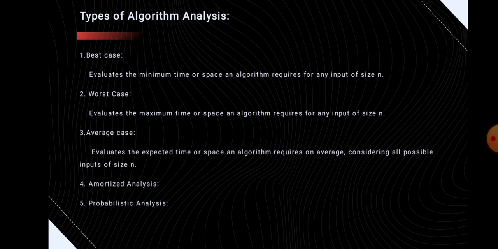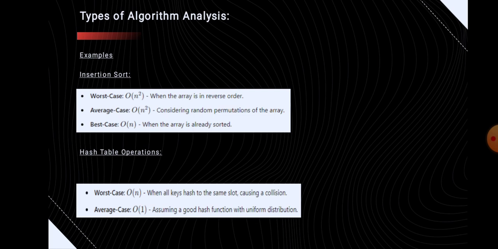Next is amortized analysis, which evaluates the average time per operation over a sequence of operations, spreading out the cost of expensive operations. For example, for dynamic array resizing, the amortized time complexity for insertion is big O of 1. Next is probabilistic analysis. It evaluates the expected performance using probabilistic methods, taking into account the distribution of inputs. For example, in randomized quicksort, the probabilistic analysis can show that the expected time complexity is big O of n log n.